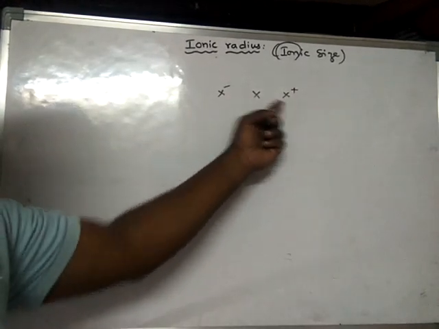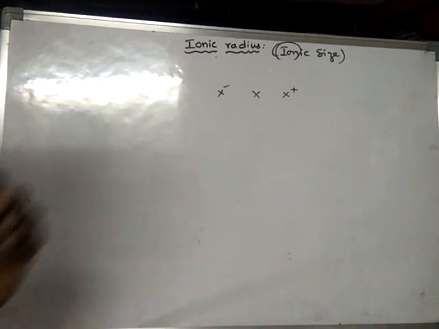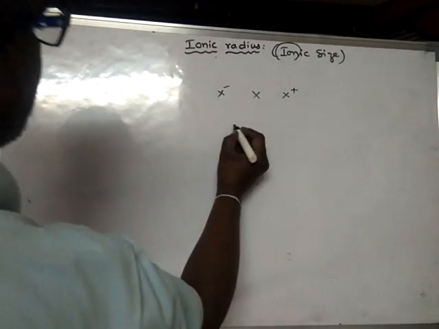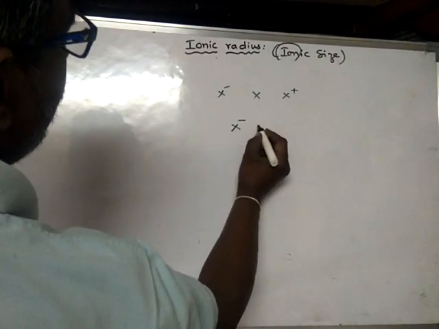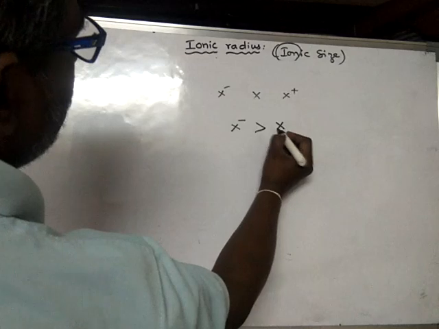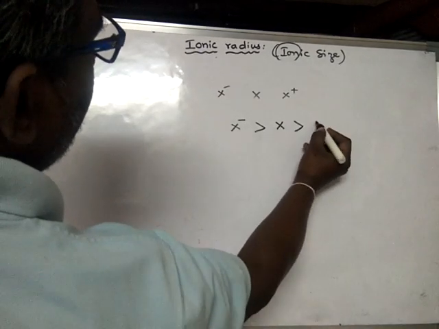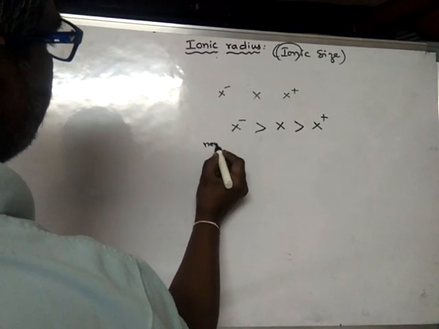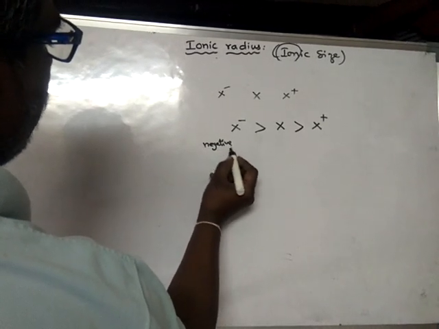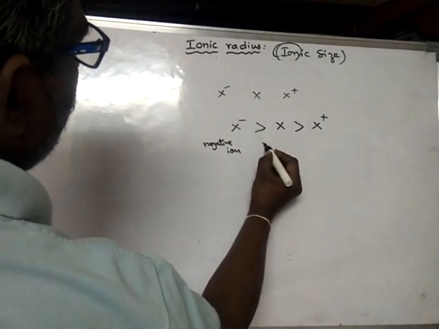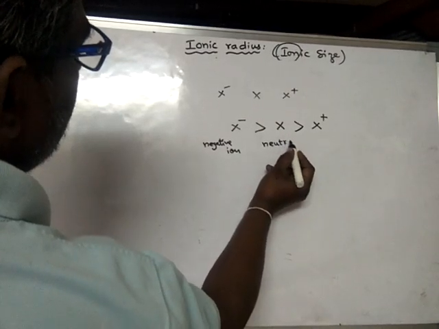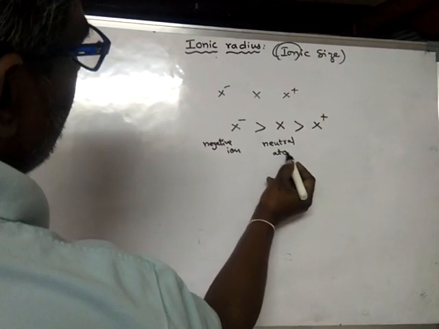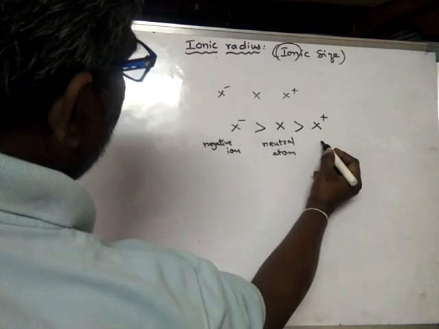So when the sizes of these three are compared, remember that always the size of negative ion will be greater than the size of its neutral atom, which will be greater than the size of the cation. So this is negative ion, this is neutral atom, and this is positive ion.